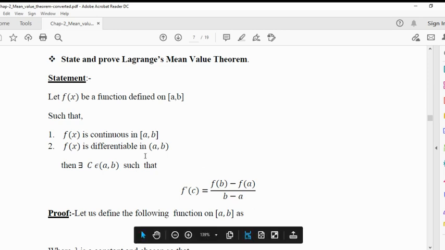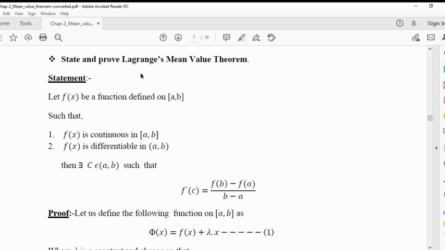There are only two conditions for Lagrange's mean value theorem. Meanwhile, we may call it LMVT simply. L for Lagrange's, M for mean, V for value, and T for theorem. So simply it is called LMVT or Lagrange's mean value theorem. In LMVT there are only two conditions.